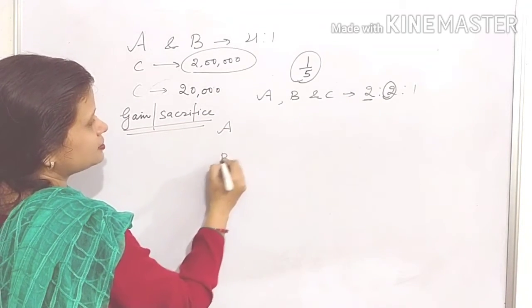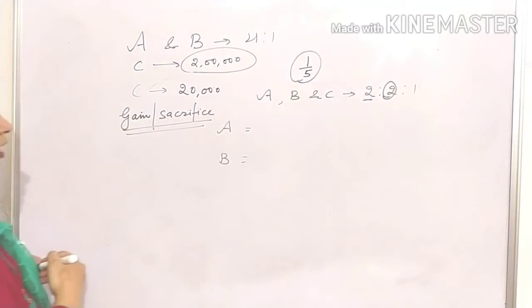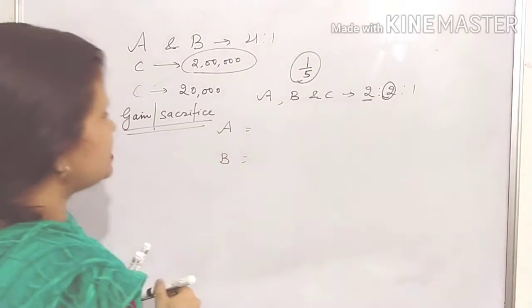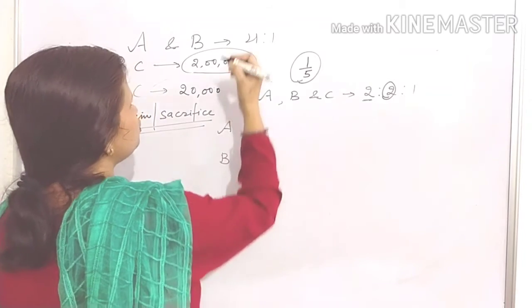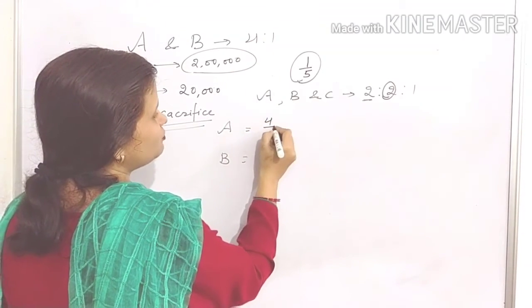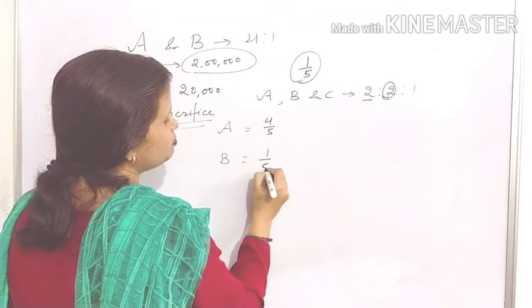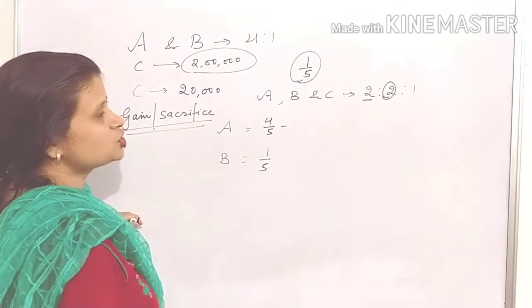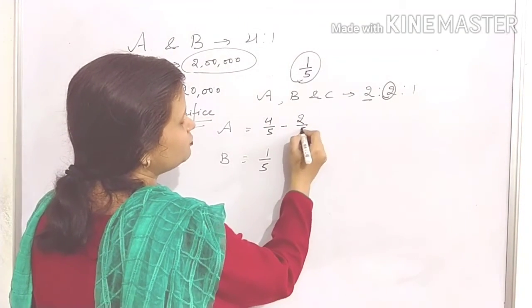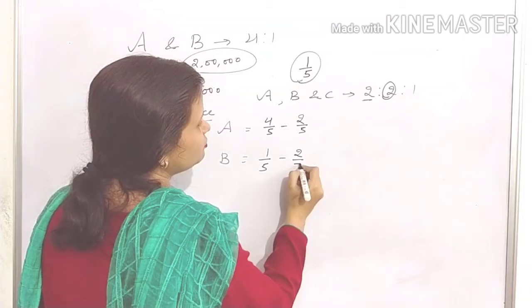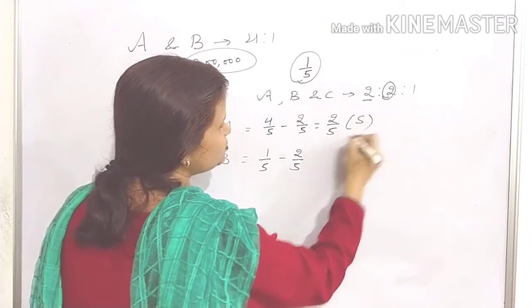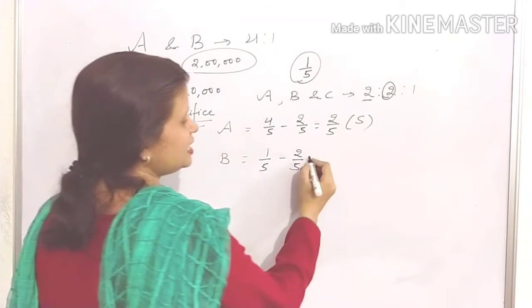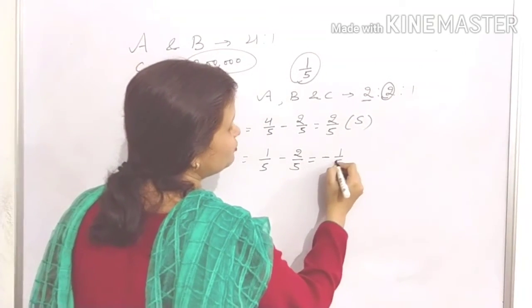A, B. How to calculate gain and sacrifice? That you know, old ratio minus new ratio. What is the old ratio? 4/5 for A, 1/5 for B. And the new ratio is 2/5 for A, and for B it is 2/5. So 2/5 is sacrificed by A, and in the case of B it is minus 1/5.